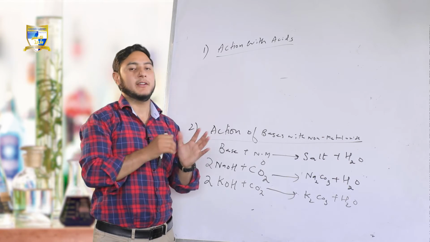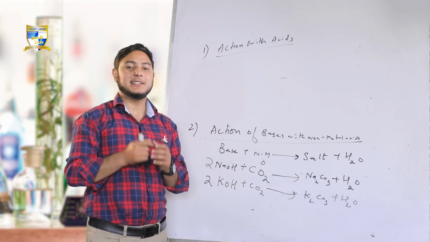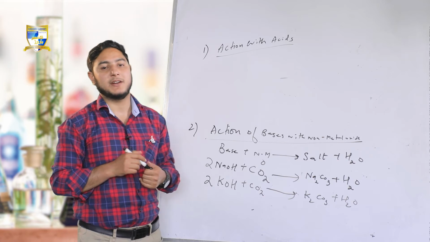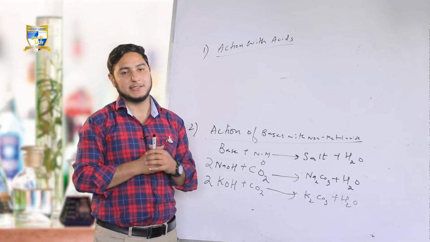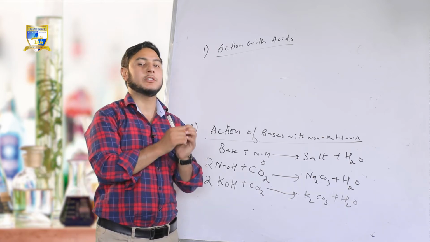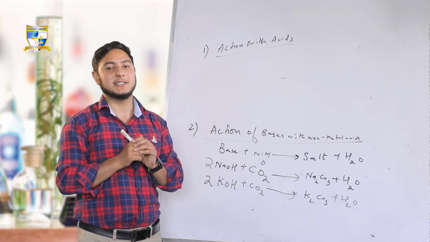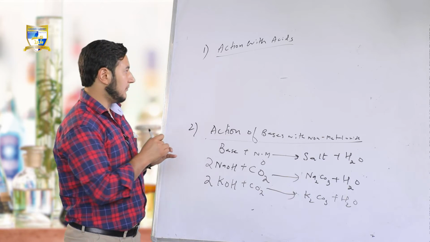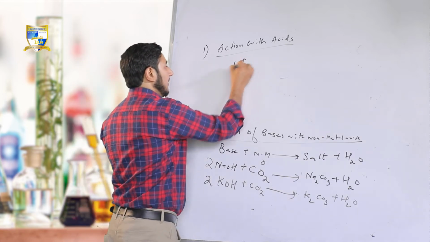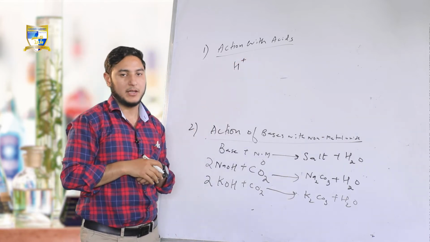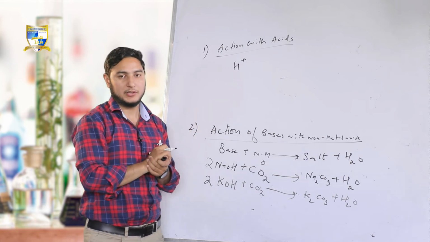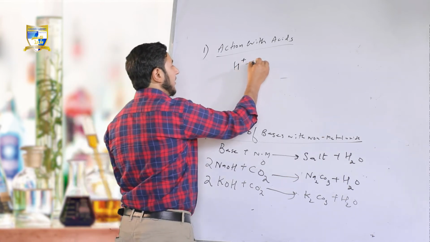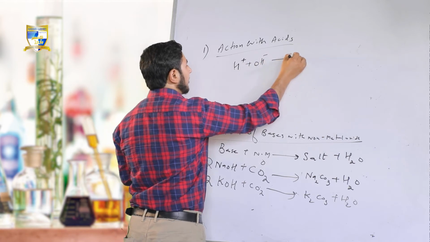Since the property of an acid is its tendency to release H positive ions, that is hydrogen ions, and the property of base is due to the presence of hydroxyl ions, that is when it releases OH negative ions in the water. So H positive is a property of an acid when it is dissolved in aqueous solution. OH negative is a property of base. When these combine, there is a formation of water.